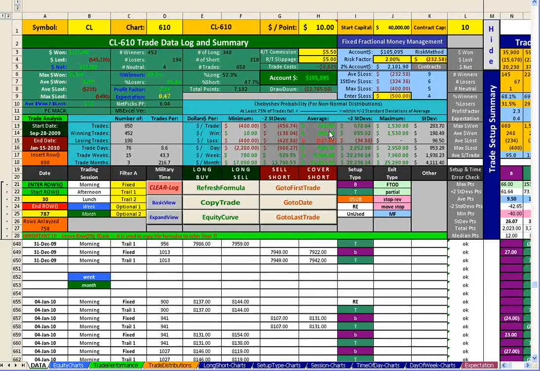In other words, based on the data in this study, based on the 650 trades, your expectancy is to make $110.65 on average per every trade you take. Now some trades will make more, some trades will make less, some trades will lose, but the average that you will make per trade is $110.65. That's pretty good expectancy. So how does that compare to expectation?